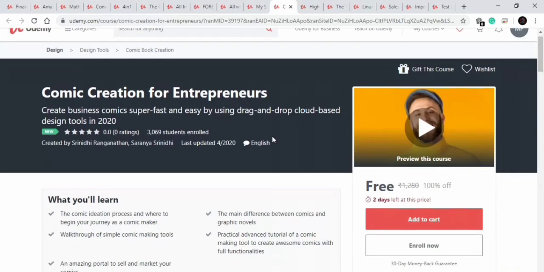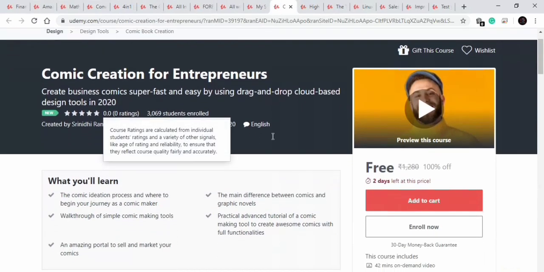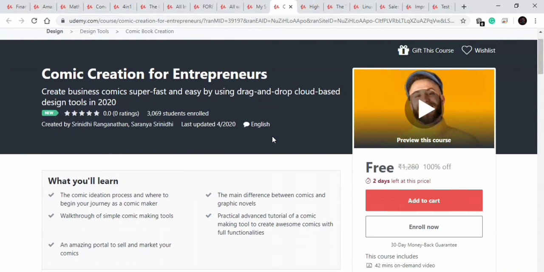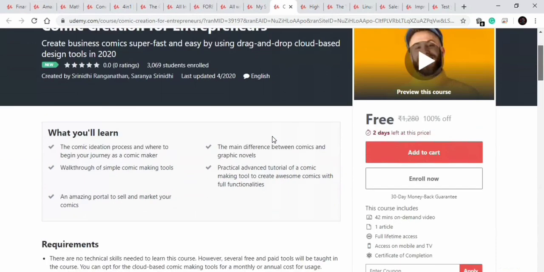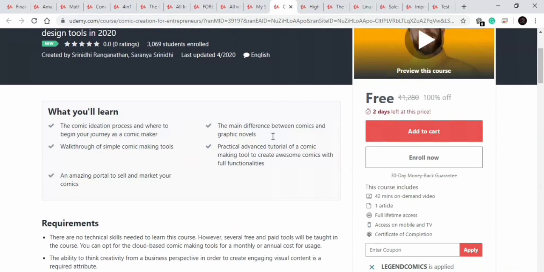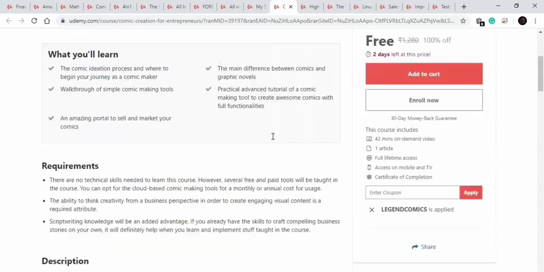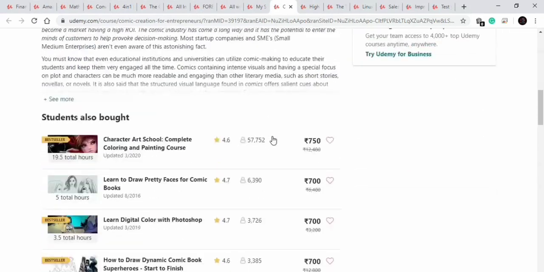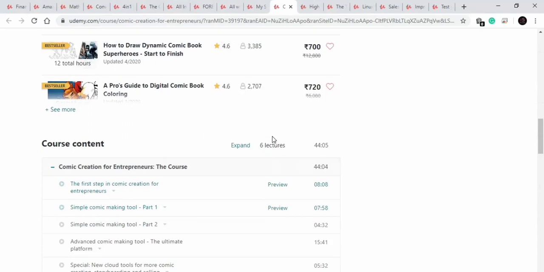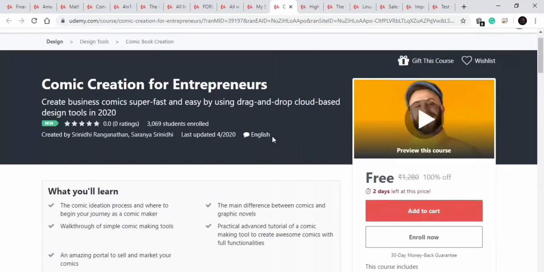Our next course is on comic creation for entrepreneurs. So this is really a creative course. This course is available for 2 days for free, and this course comprises about 42 minutes. In this course there are no details of lectures given here. Okay, 6 lectures are available in this course. So this is a good and creative course.